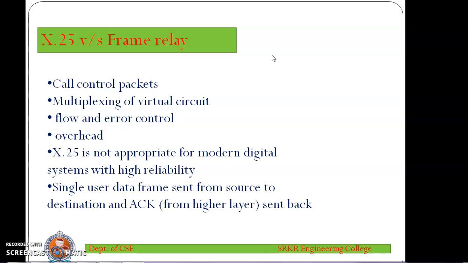Overhead: in X.25, as it has hop-to-hop flow control, it will have more overhead when compared to frame relay. So X.25 is not appropriate for modern digital systems with high reliability. In frame relay, a single user data frame is sent from source to destination and the acknowledgement is sent back from the higher layer.